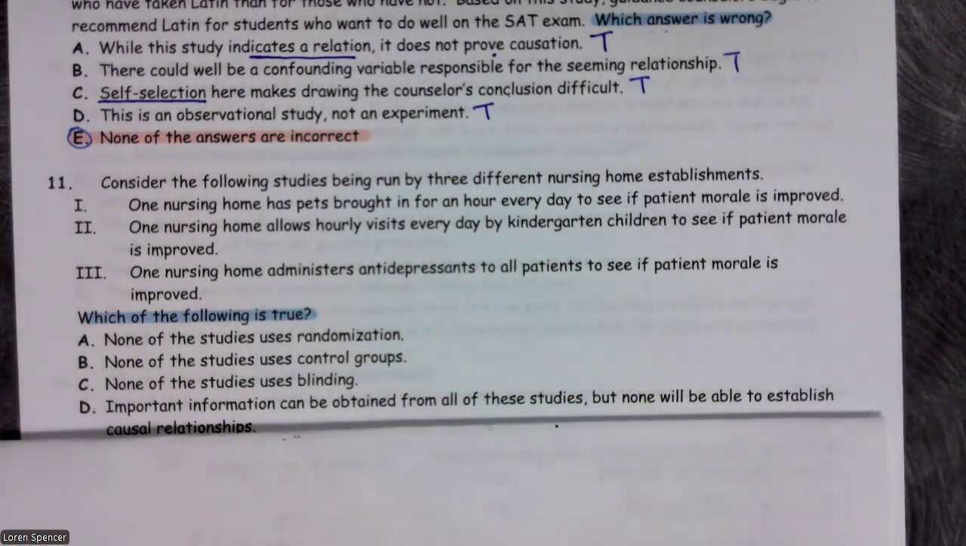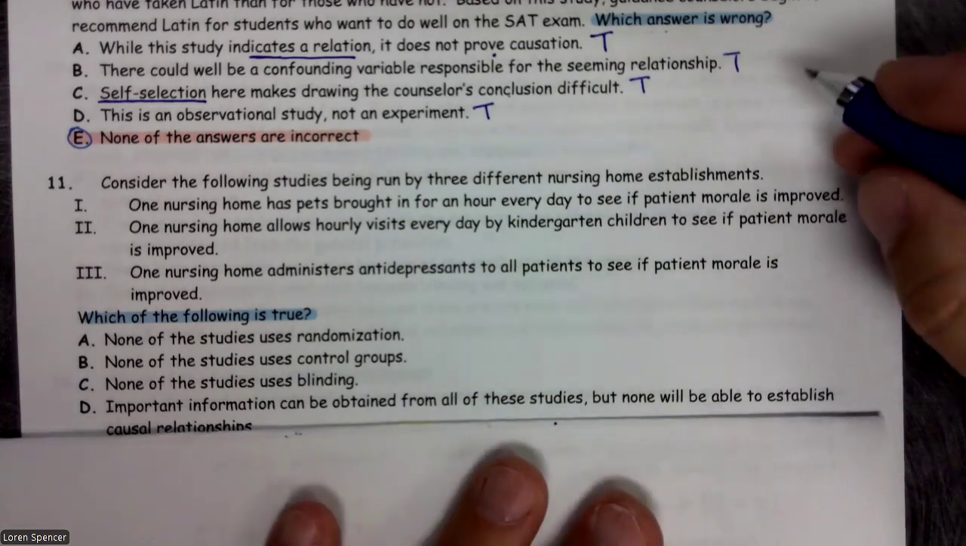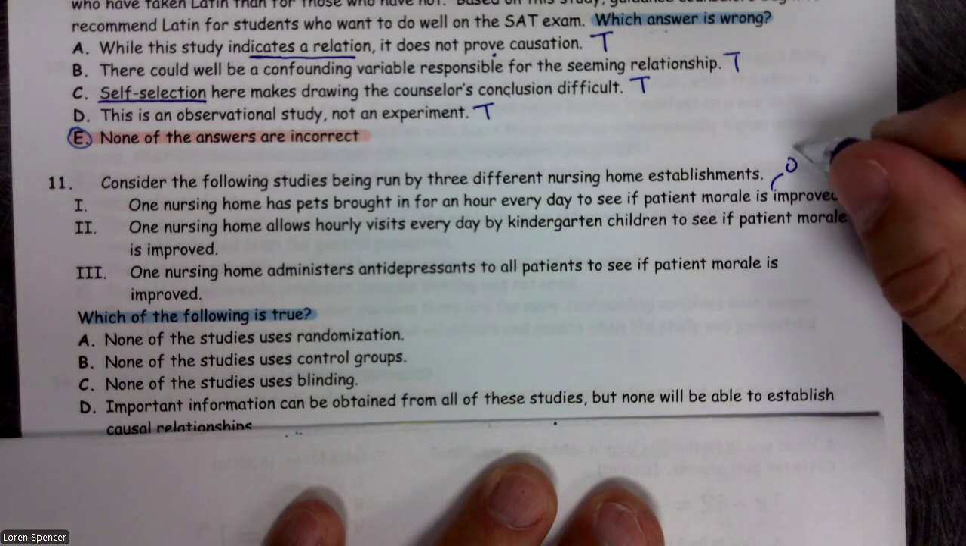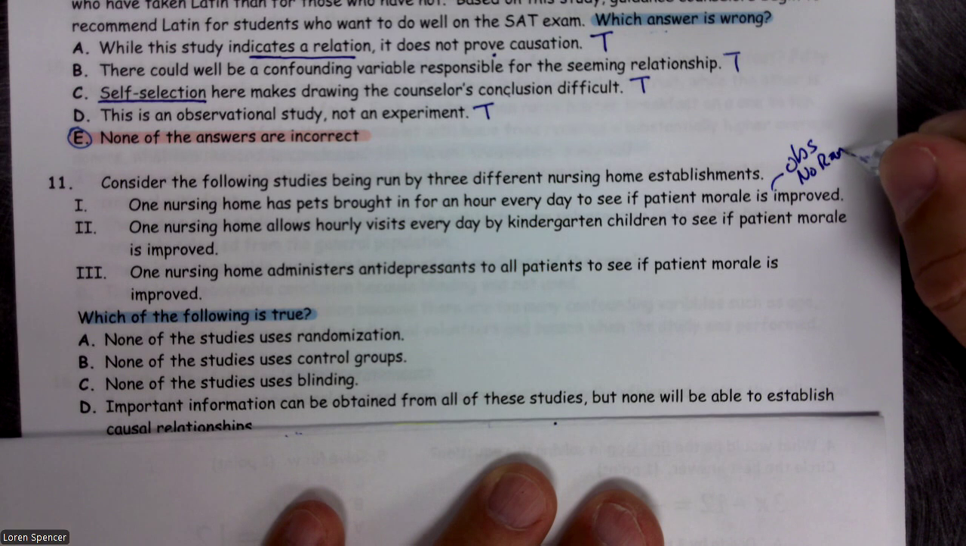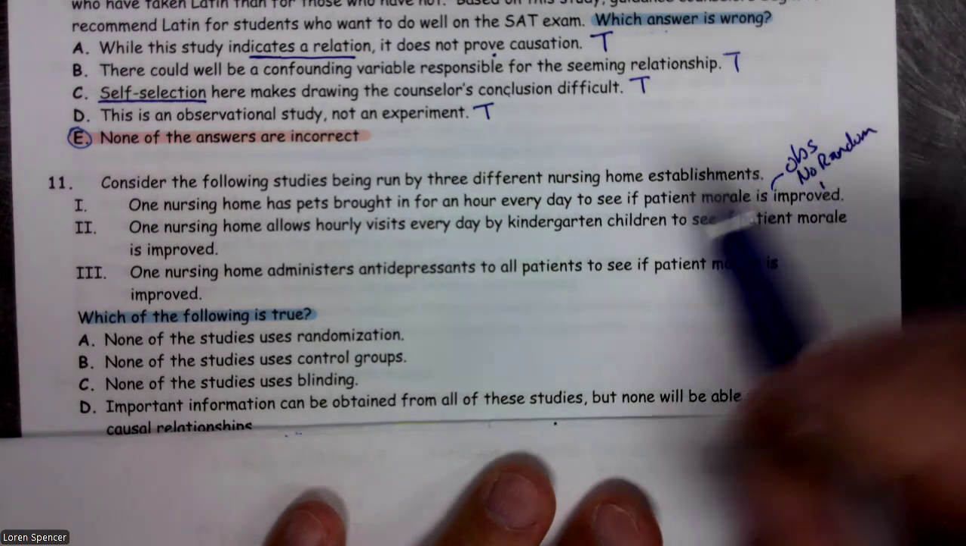So consider the following studies being run by three different nursing home establishments. One nursing home has pets brought in for an hour a day to see if patient morale is improved. Oh, that's really nice. Are there two different groups? Was there a random assignment? And the answer is no. So this makes this an observational study. No randomization, no random assignment.